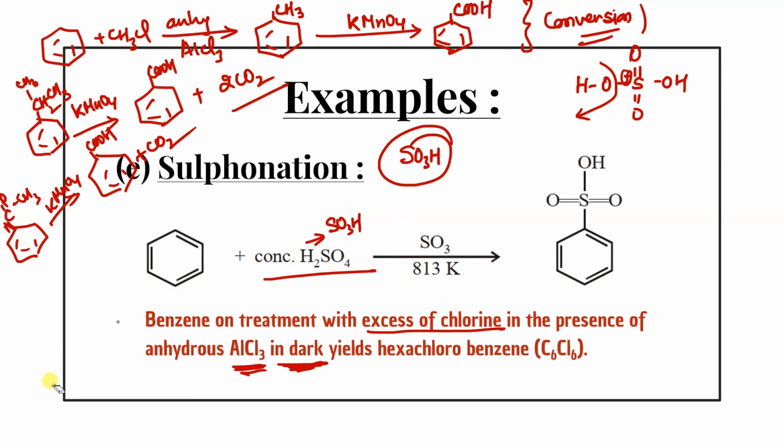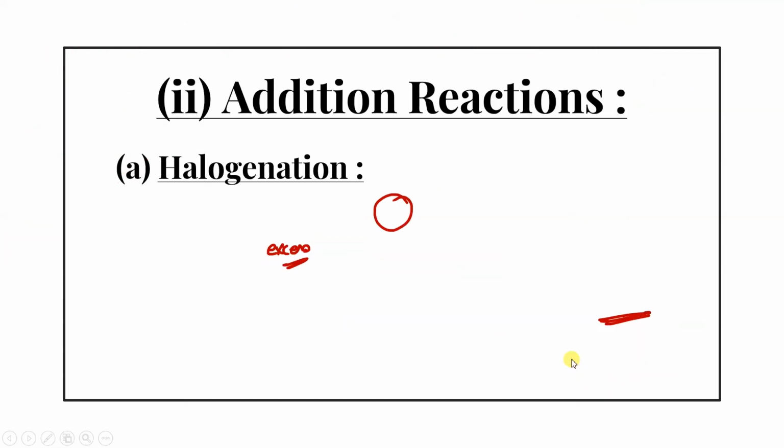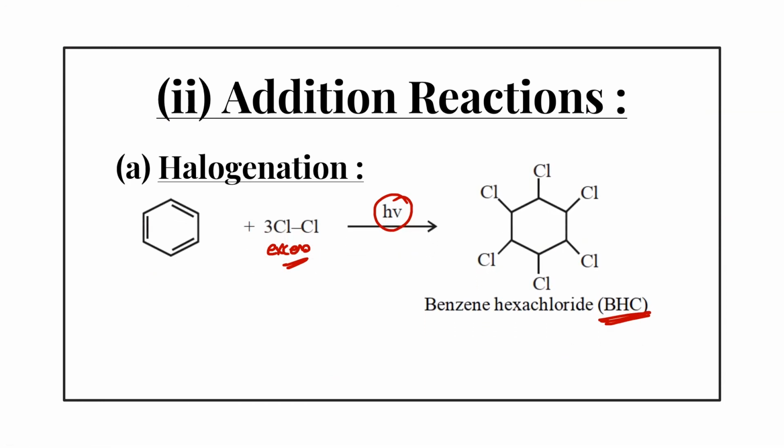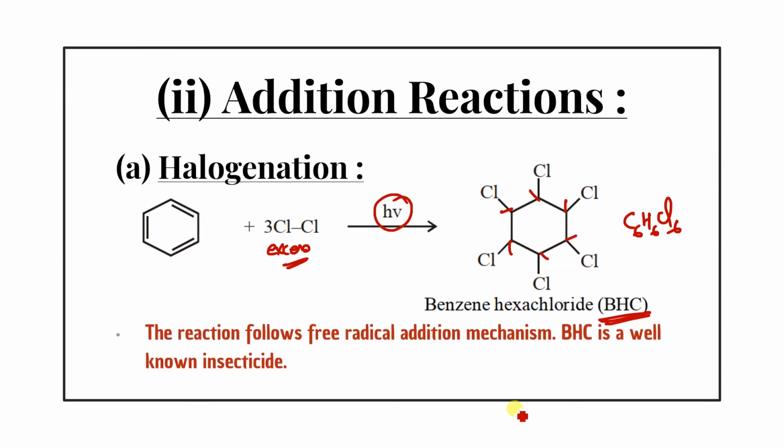So you can see that in this equation, if we have written that this is C6H6, that means it is undergoing substitution reaction. If we do it in dark, then this will give you the substitution reaction and all hydrogen will be replaced by chlorine. So we will get the C6Cl6. Got it? But in this reaction, it is addition reaction and it is done in presence of sunlight. So this formula is C6H6Cl6. Here all the hydrogen is there. All the hydrogen will be there because it is addition. It is not going to remove the hydrogen. Got it? Did you understand?